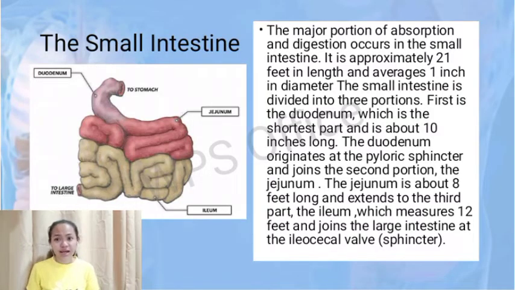We are now going to discuss the small intestine, where the major absorption and digestion occurs. It is approximately 21 feet in length and an average of 1 inch in diameter. The small intestine is divided into 3 portions. The first is the duodenum, which is the shortest part and is about 10 inches long. The second portion is the jejunum. The jejunum is about 8 feet long and extends to the third part, the ileum, which measures 12 feet and joins the large intestine at the ileocecal valve.